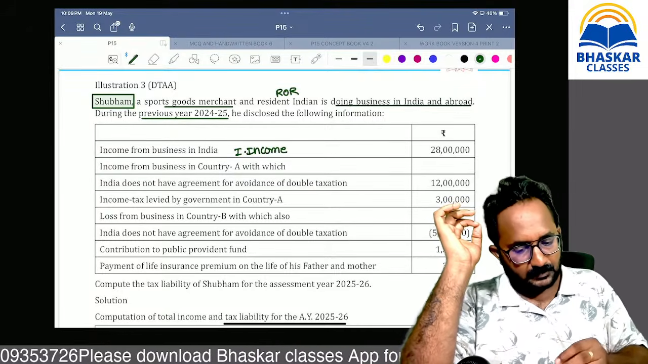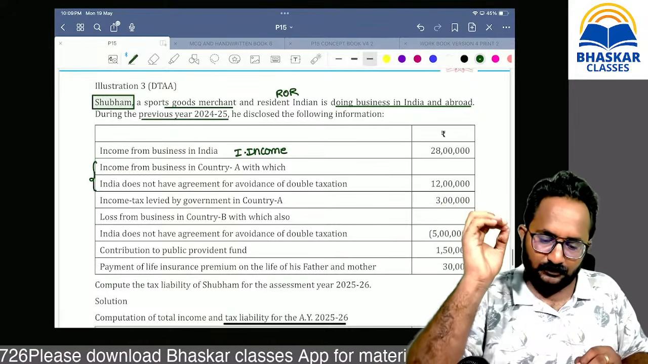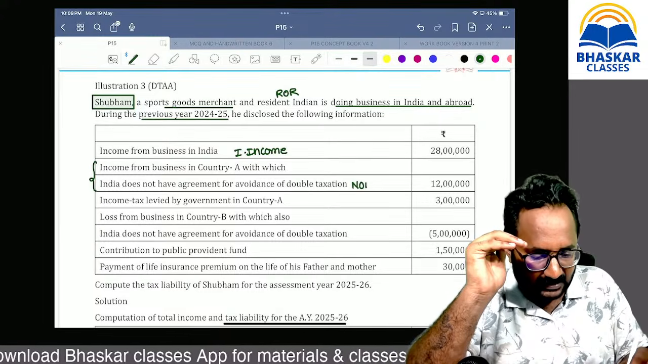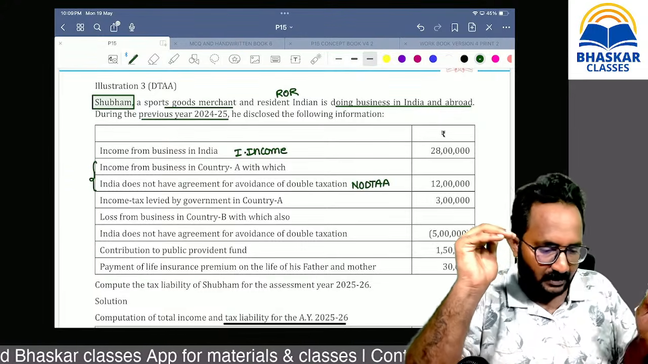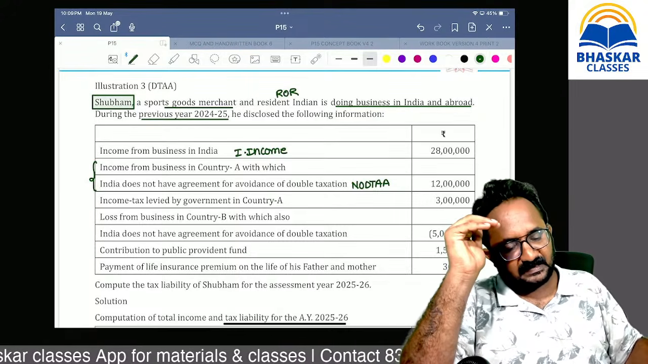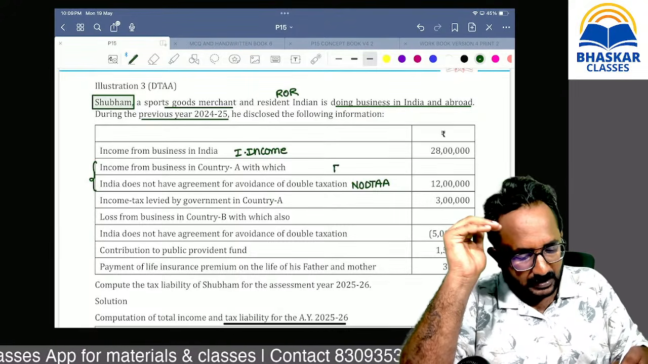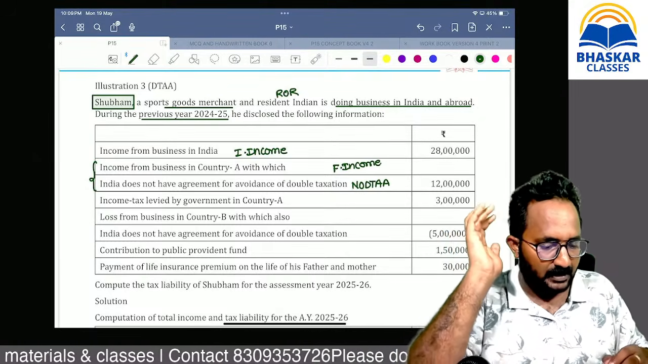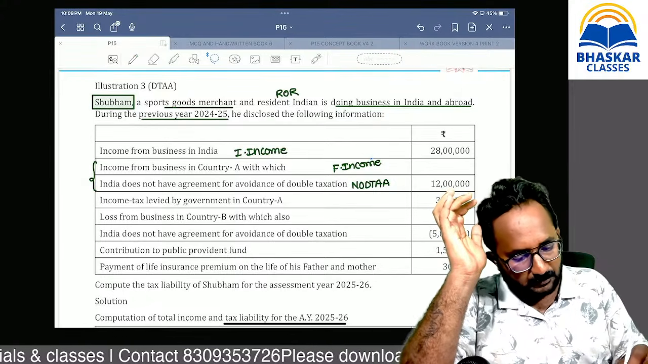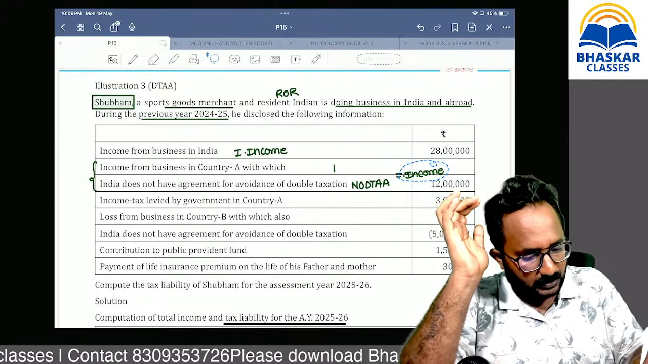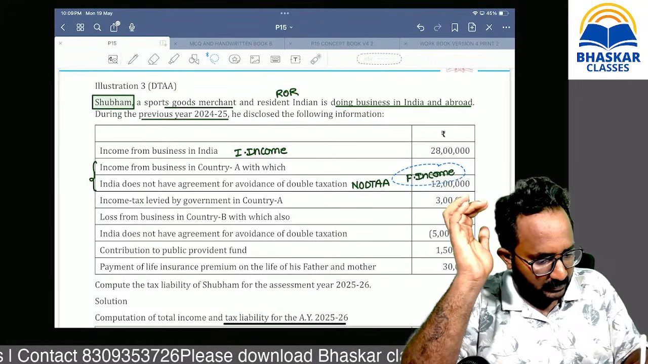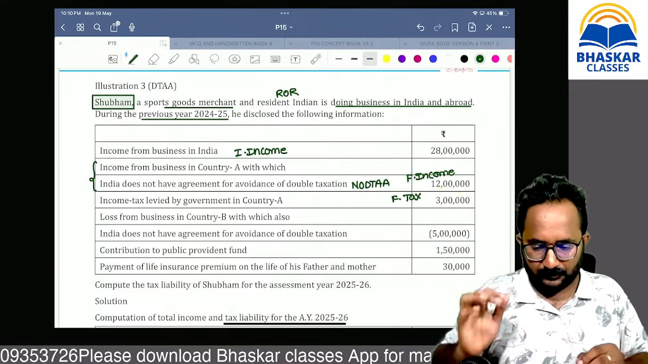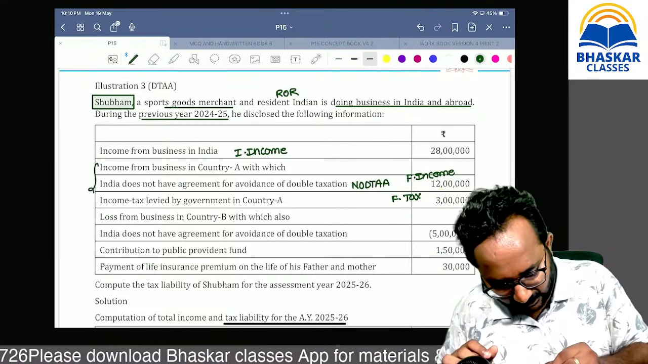Next one, combined point, income from business in country A, with which India is not having that agreement. There is no DTAA. Can you tell me? Country A business income is nothing but what, 12 lakh. It is a foreign income. With that country A, India is not having the DTAA. So it is a foreign income, but what is the tax on that foreign income? They mentioned clearly. So this is a tax in country A. So these are all the points related to country A.